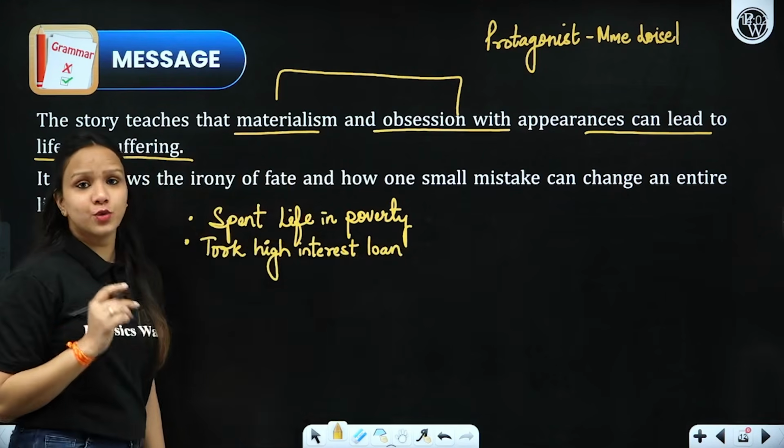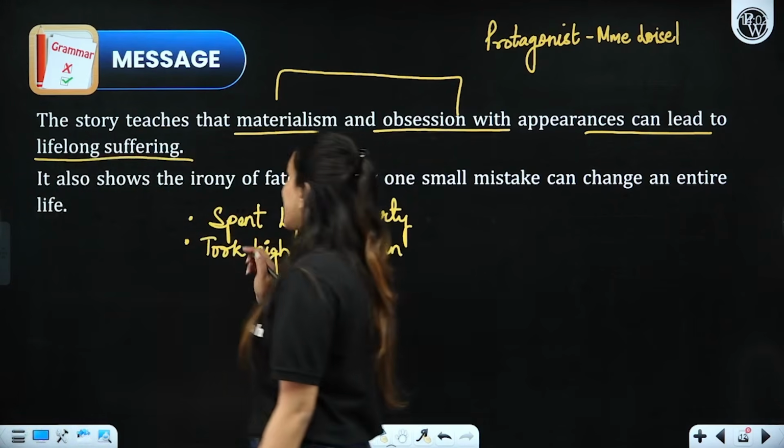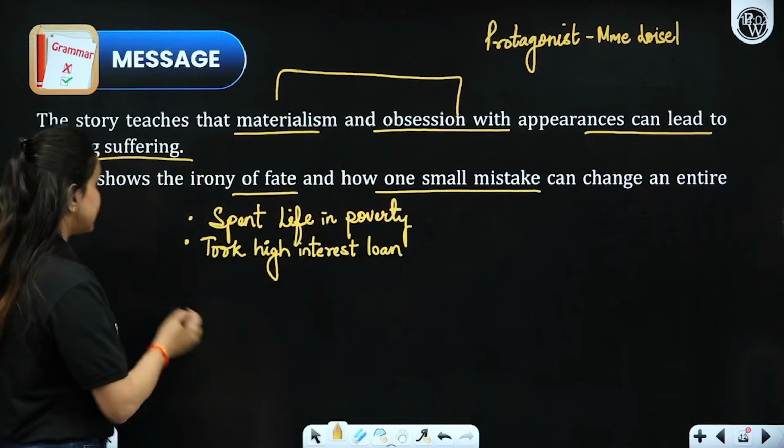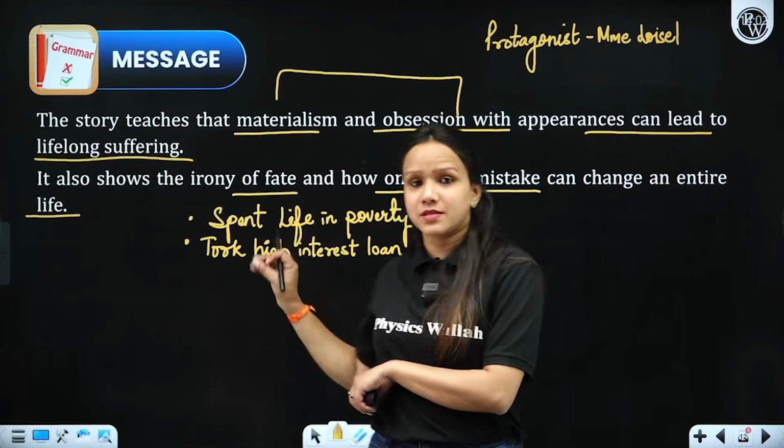Took a high interest loan as well, and had to suffer throughout life, right? So it shows the irony of fate and how one small mistake can change an entire life as well. All right, so please go through these theme and message points as well.